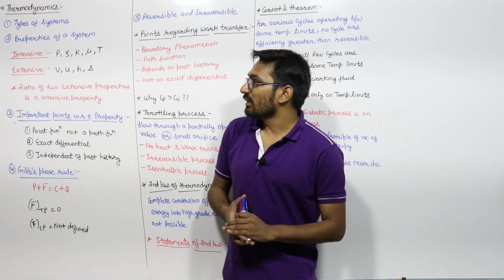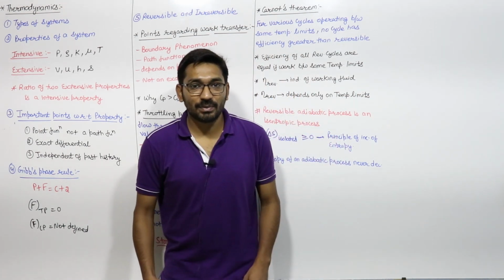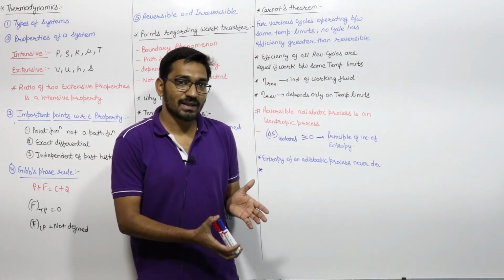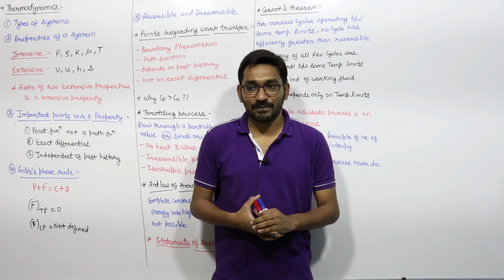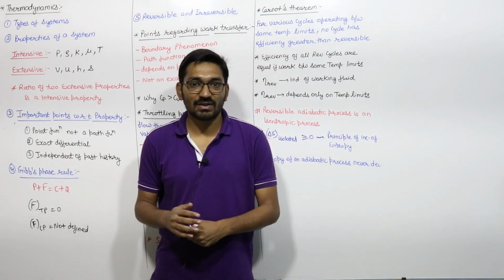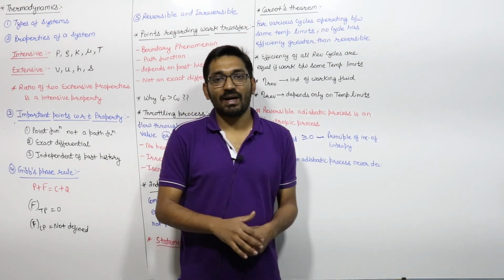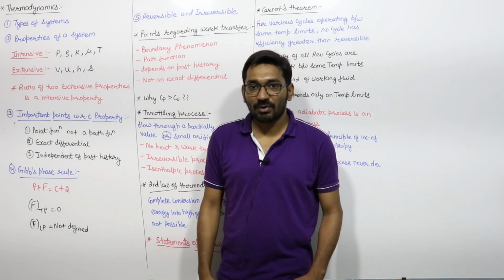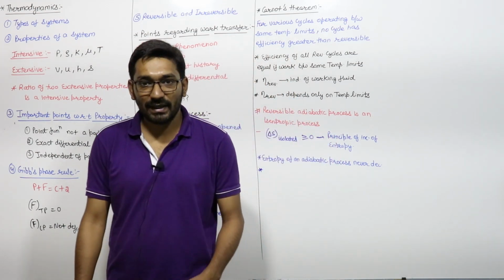Next is the property of a system. If we say what is a property, properties are those characteristics of a system by which you can define the state of a system, right? Property वो चीजें होती हैं, वो characteristic है आपके system का जिससे आप system के एक state को define करते हैं. So properties are of 2 types. One is the intensive property and one is the extensive property.